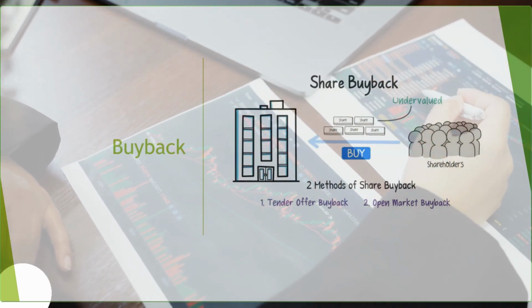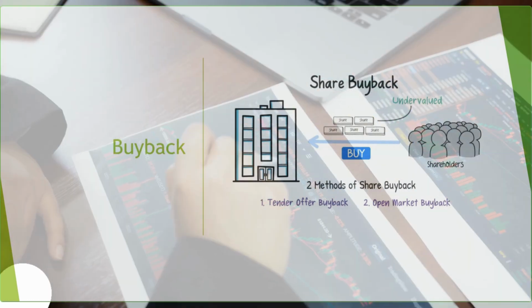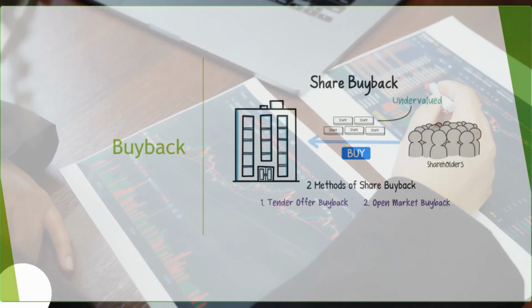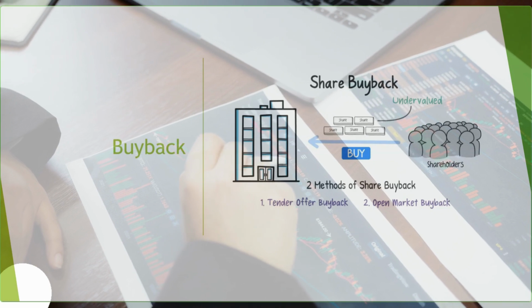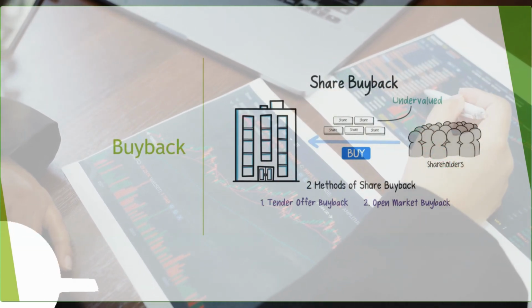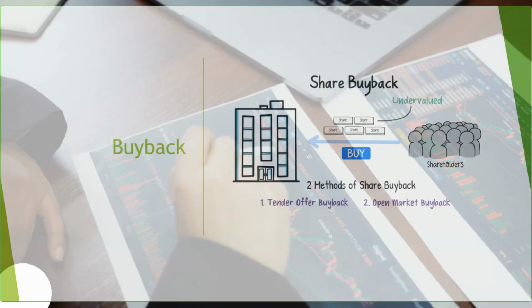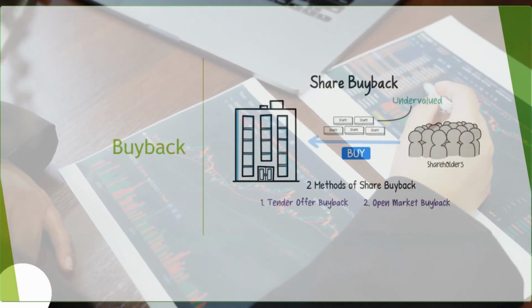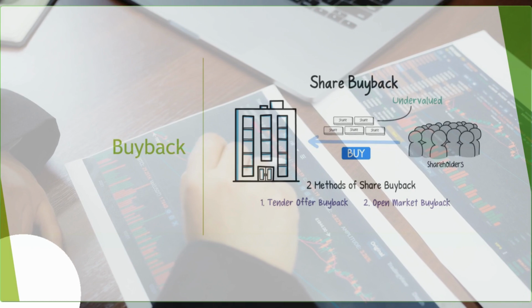People start buying when they say the tender offer is that the company is going to buy at 4,100. Then the market automatically gets adjusted to that price. And sometimes people don't even sell their shares, because the price sometimes crosses above that.